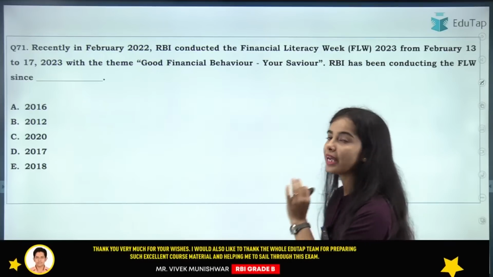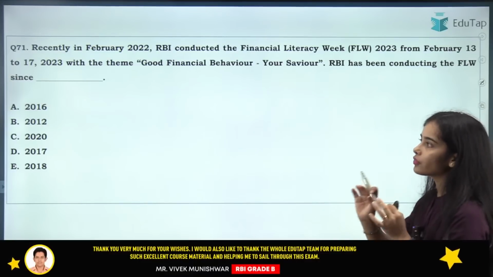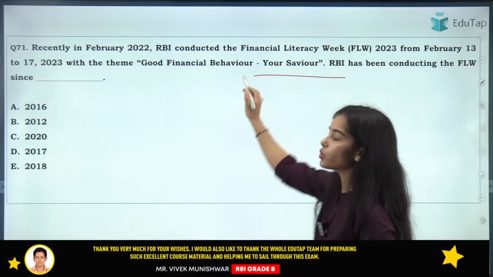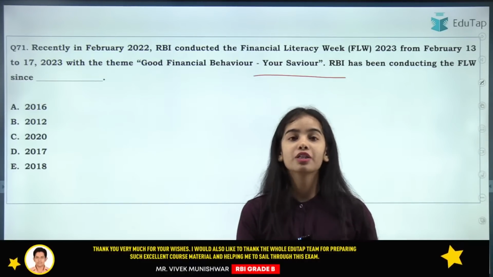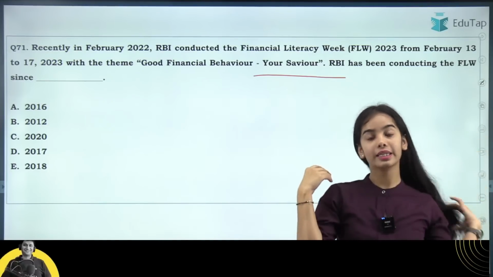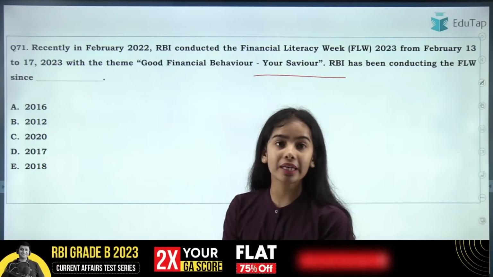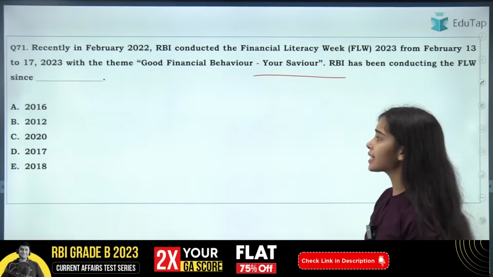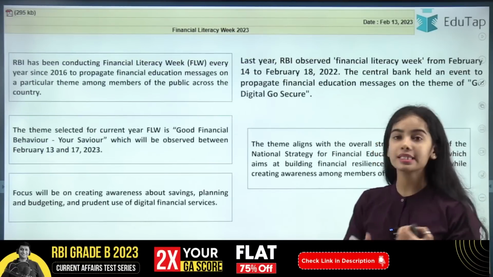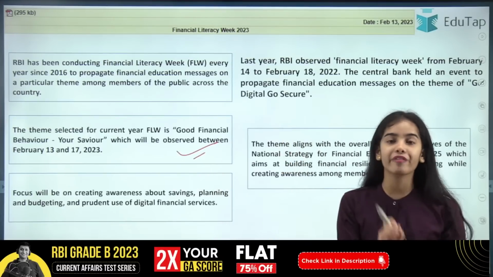Now coming to the RBI-conducted Financial Literacy Week 2023. The theme of the Financial Literacy Week was Good Financial Behavior, Your Savior. Since when has the Financial Literacy Week been conducted? Here I am getting the answer A, that is absolutely correct. It was conducted since 2016. For this year, remember the theme, Good Financial Behavior, Your Savior.